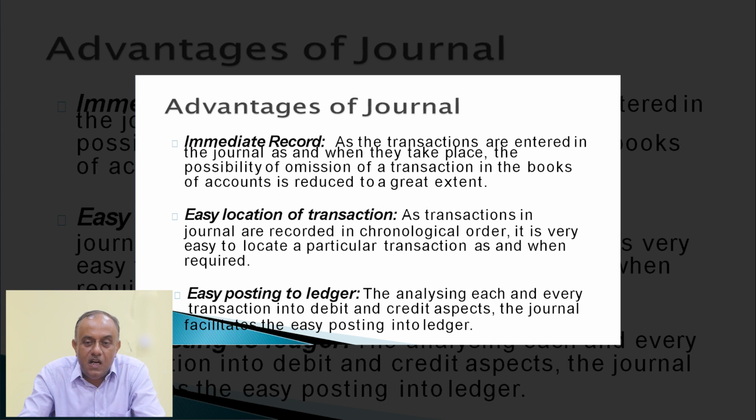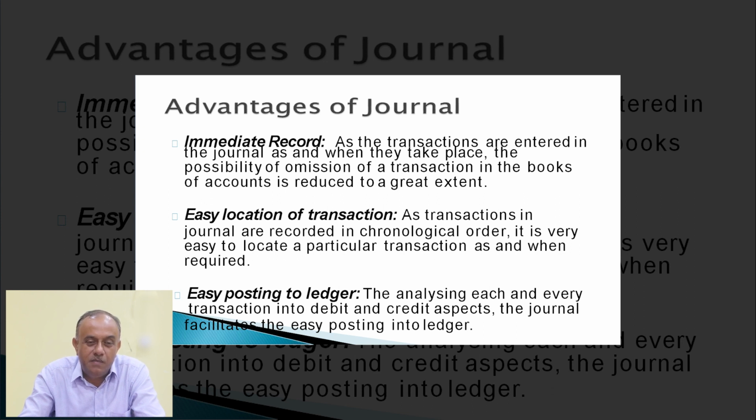Another important function or advantage is immediate record. As the transactions are entered in the journal as and when they take place, the possibility of omission of a transaction in the books of accounts is reduced to a great extent. So it is a very, very important function or advantage, that is, immediate record of transactions. The basic principle of the journal is that when a transaction occurs, it is immediately recorded in the journal.